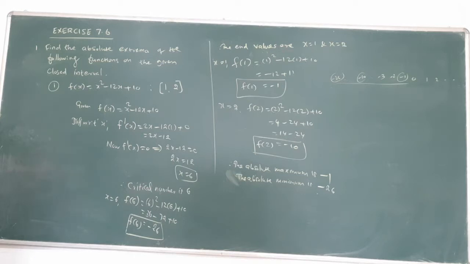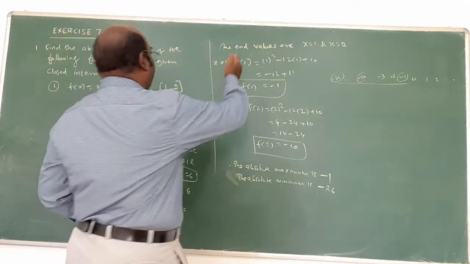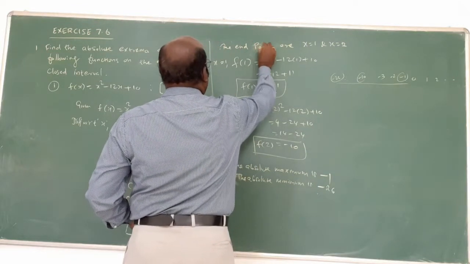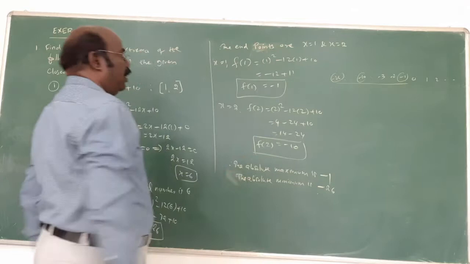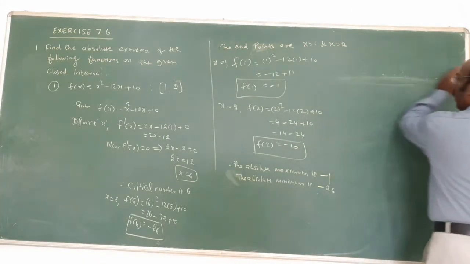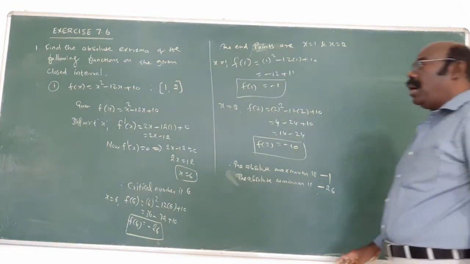We have 3 values. Out of 3 values, the maximum is called the absolute maximum. That's all, a very simple concept. All the 3 numbers are negative. Out of 3 numbers, this is the maximum number, that is the absolute maximum. Next one is the absolute minimum.